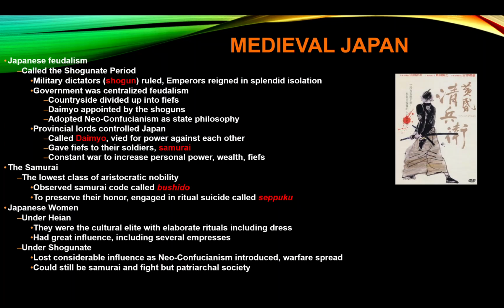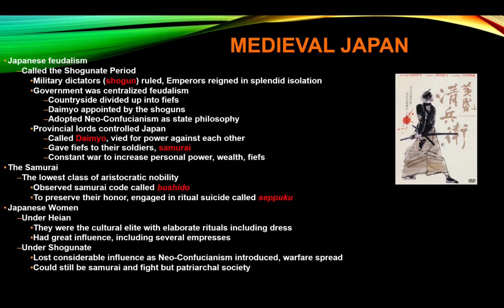Lastly, let's talk about Japan. Japan during this time will be going through a feudal system, feudalism. We talked about feudalism before in Western Europe. In Japanese feudalism, their version of the king is called the shogun. He's a military warlord that conquers all of Japan. Under him are like the nobles. They're called the daimyo. In Europe, we call them the nobles. Under them are the knights, and in Japan, they're called the samurai. And then you have the peasants.